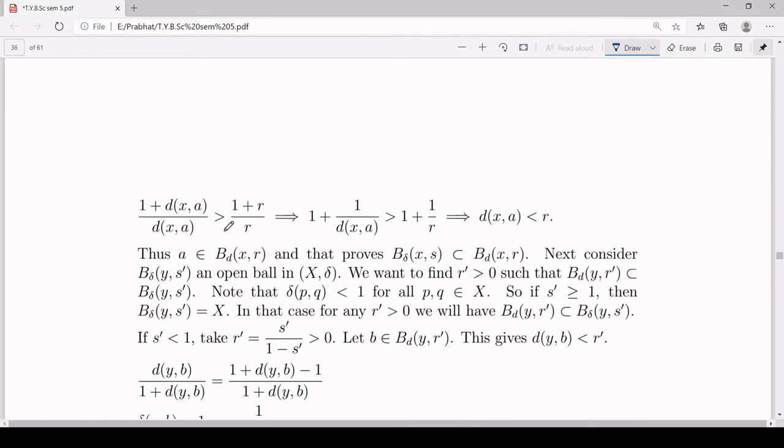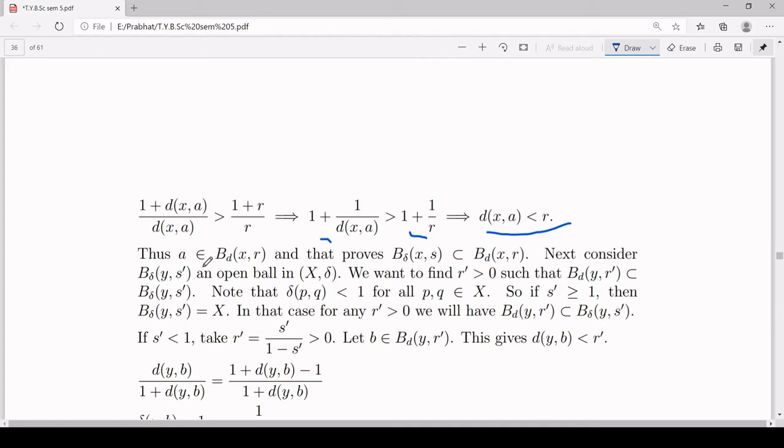And this implies, you separate the denominator, so 1 upon d(x,a) plus d(x,a) upon d(x,a), which is 1. So you have 1 plus 1 upon d(x,a) is greater than, here also you separate to get 1 plus 1 upon r. The 1 and 1 get cancelled. You have 1 upon d(x,a) is greater than 1 upon r. And again you take the reciprocal, that will give you d(x,a) is less than r. What does it mean? a belongs to B(x,r) with respect to the metric d.